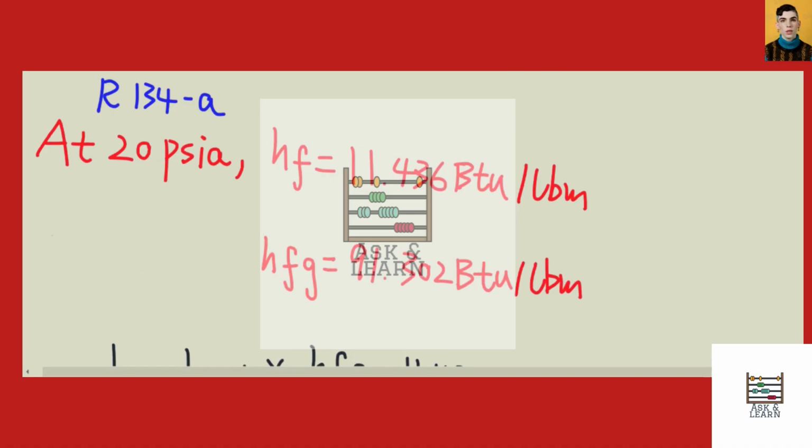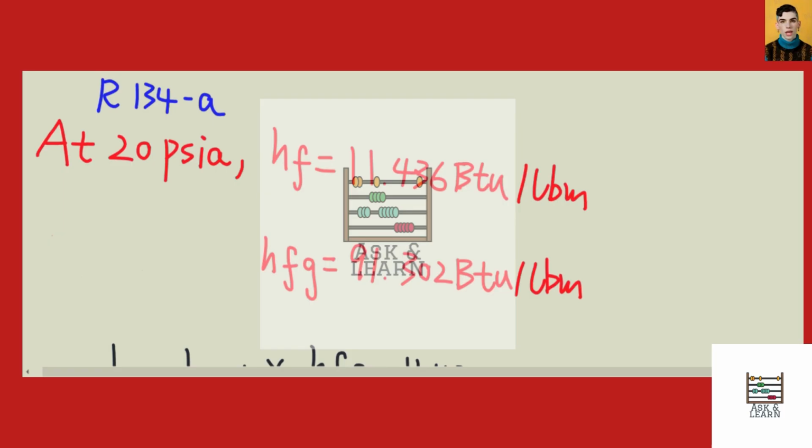Okay, so for this question, first we need to determine the enthalpies for the refrigerant 134a at different phases. We know at the beginning the refrigerant was entering at 20 psi with a quality of 30%.